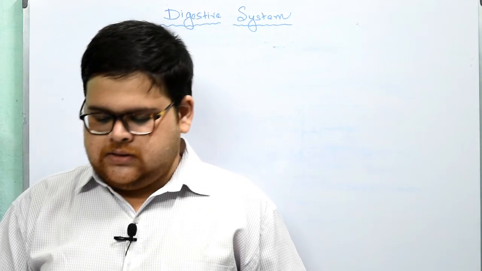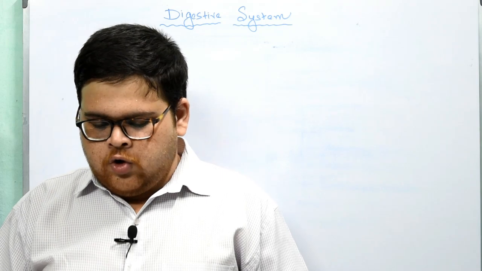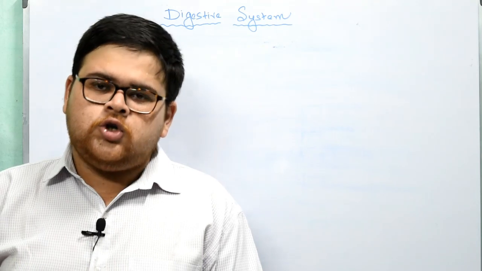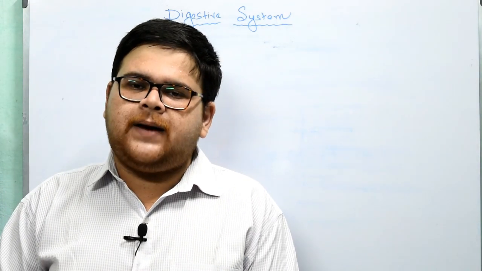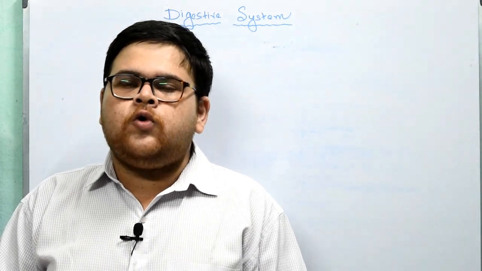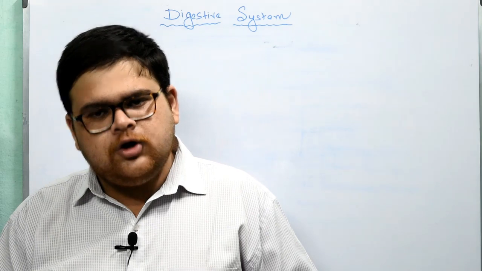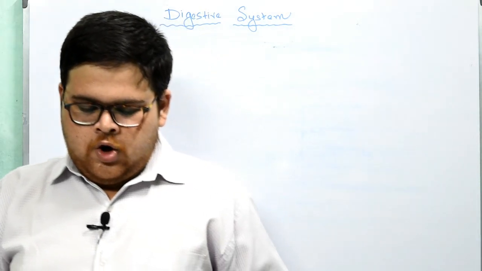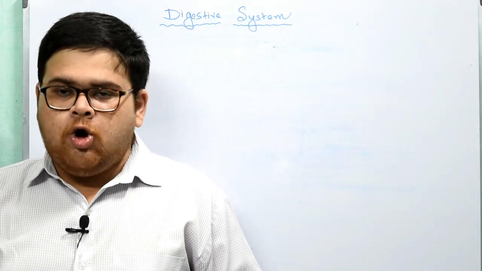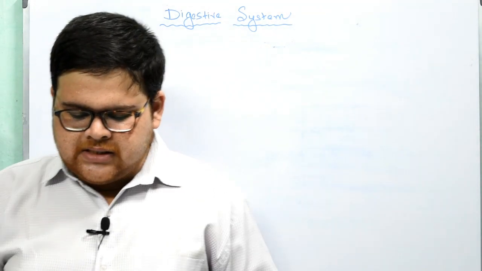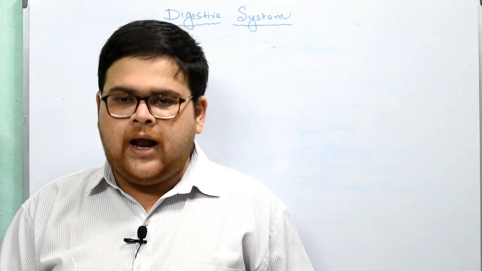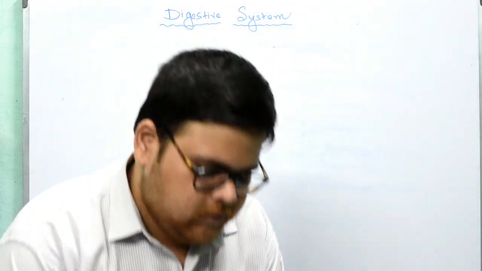Now what is the oesophagus? See, the oesophagus is a tube which simply conducts the food from the throat to the stomach. It is that particular pipe, we can say, which carries the food from the throat to the stomach. Once the food reaches the oesophagus, it is conducted onward by a special movement called peristalsis. Peristalsis is the wave of contraction caused by the circular muscles of the gut pushing the food along. Okay, now see what happens.